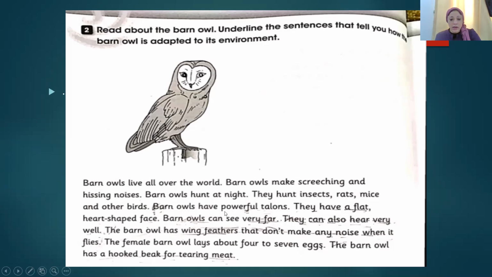Barn owls have powerful talons. They have a flat, heart-shaped face. They can see very far. They can also hear very well. The barn owl has wing feathers that don't make any noise when it flies. The female lays about 4 to 7 eggs. The barn owl has a hooked beak for tearing meat.